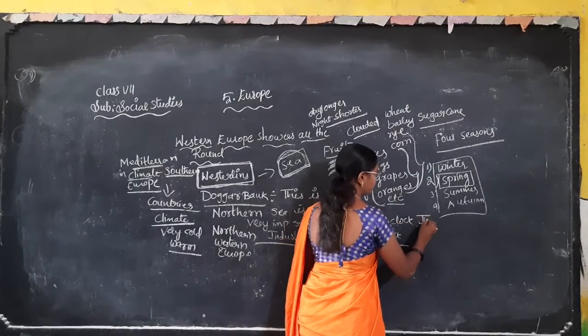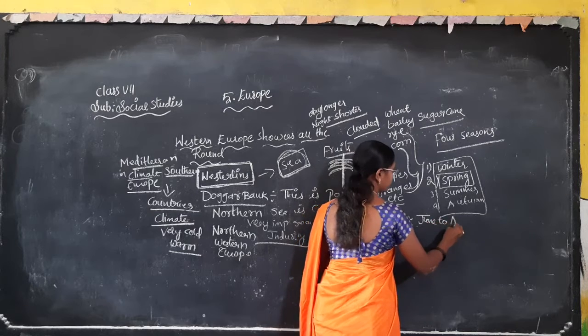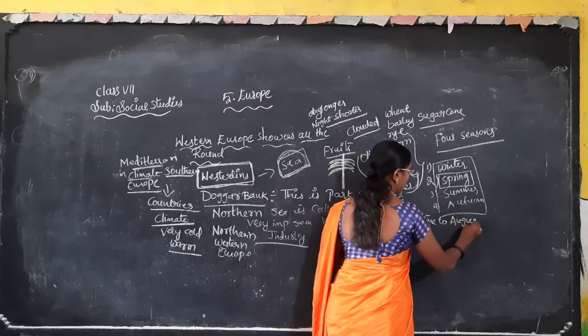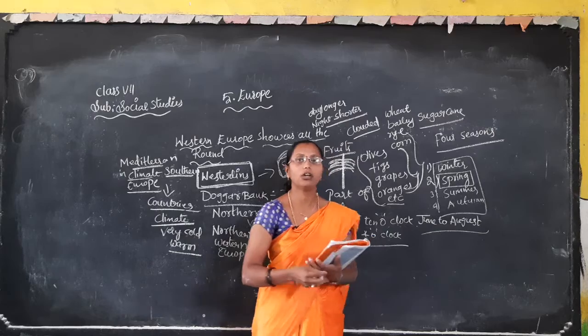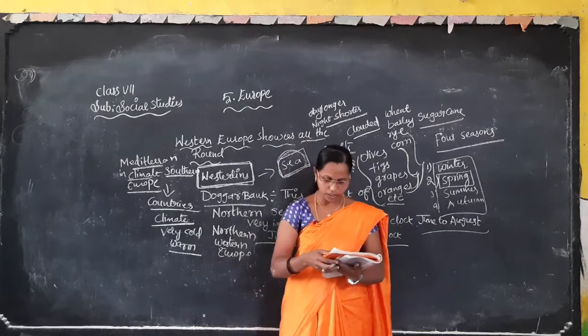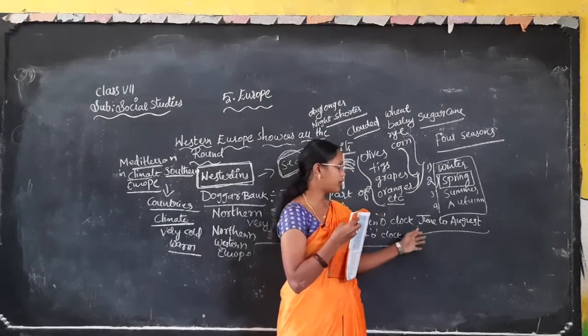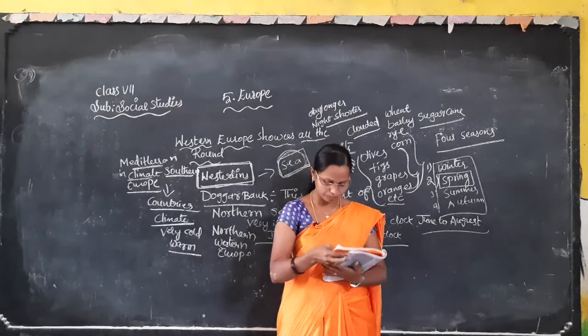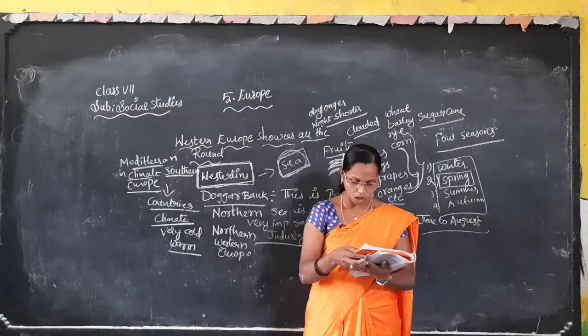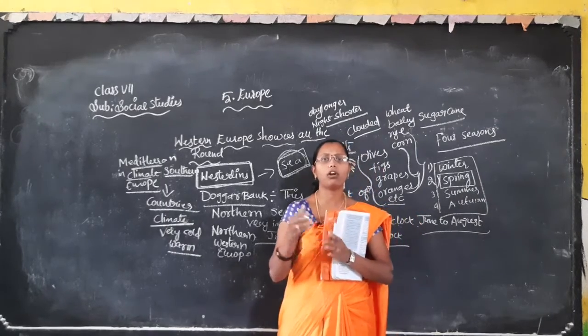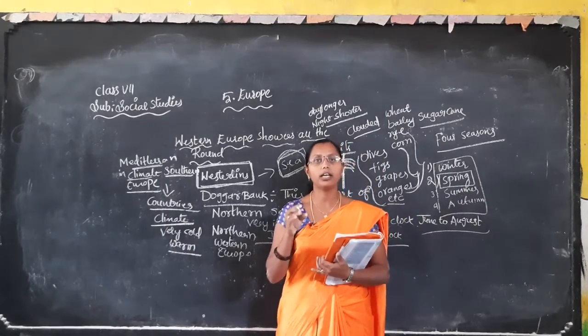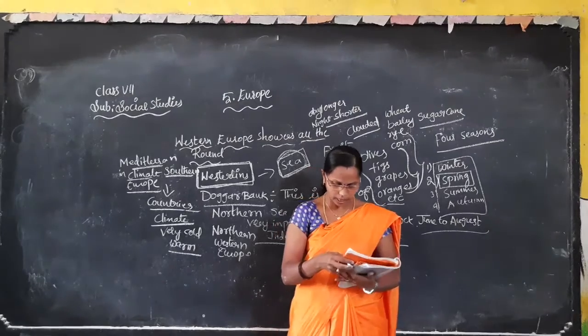June to August. It does not rain much. There is more sunshine, and the days are longer. The nights are shorter and there is less darkness.